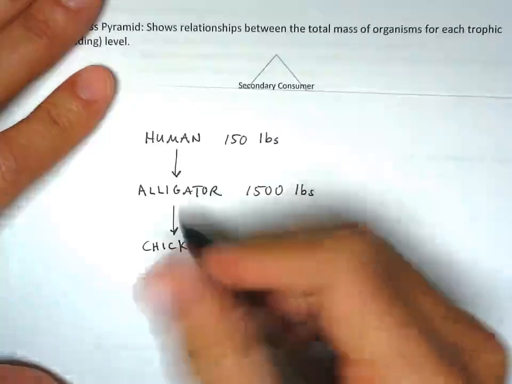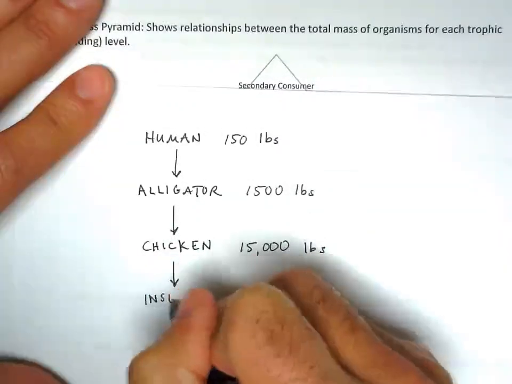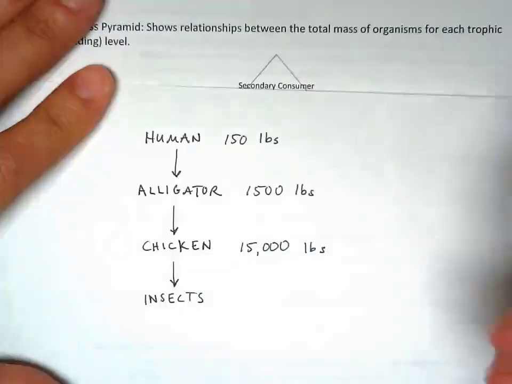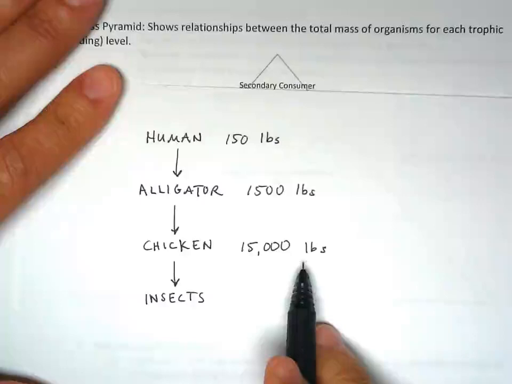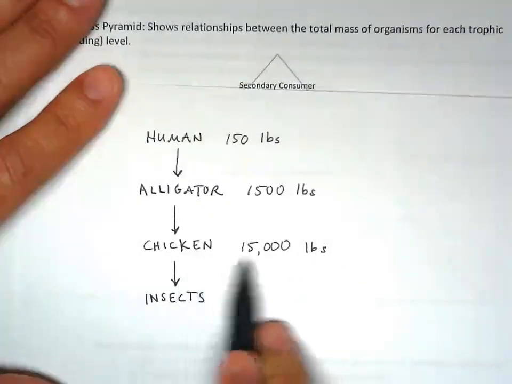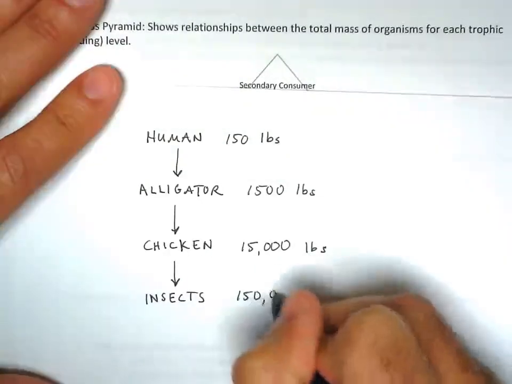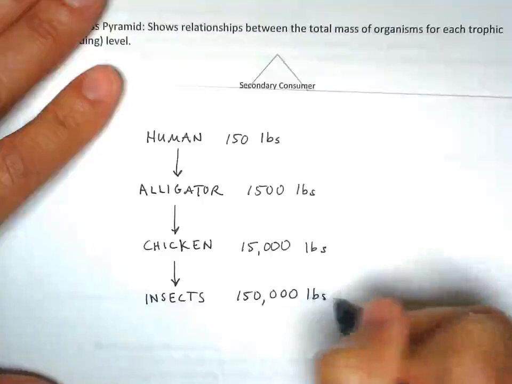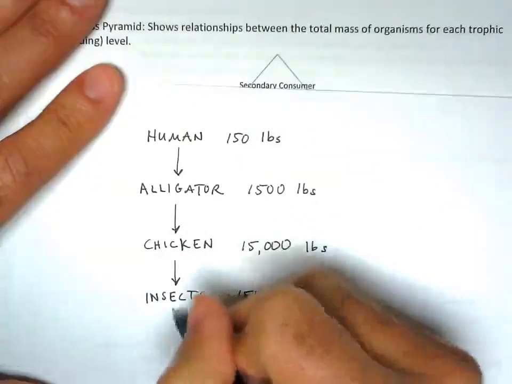Now let's say the chicken eats insects. To support 15,000 pounds of chicken, we would need 150,000 pounds of insects. Okay, and say the insects ate plants.